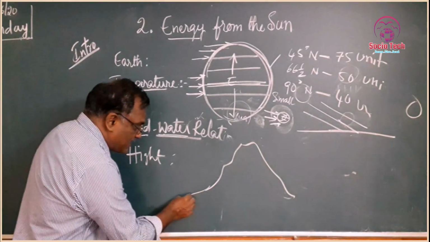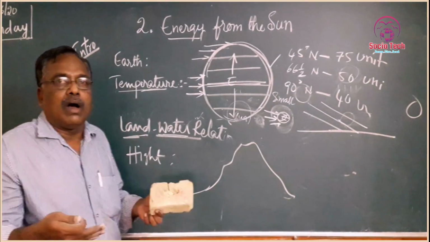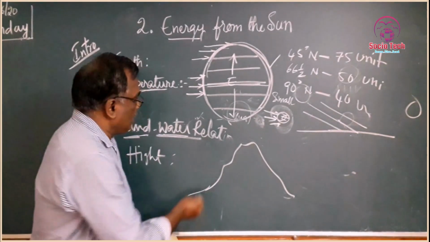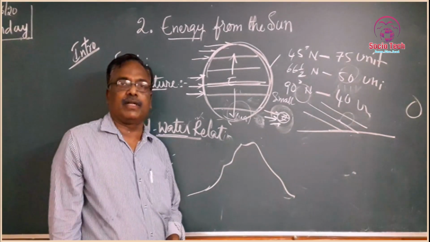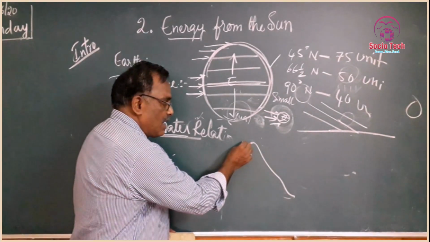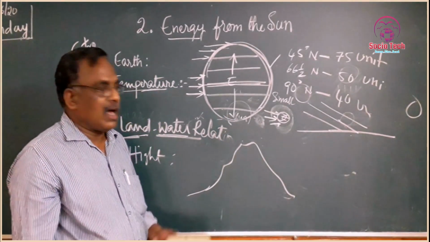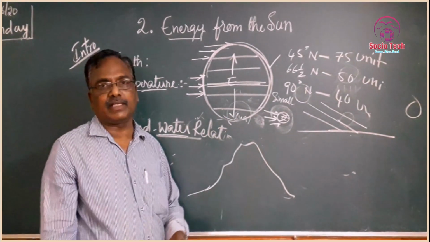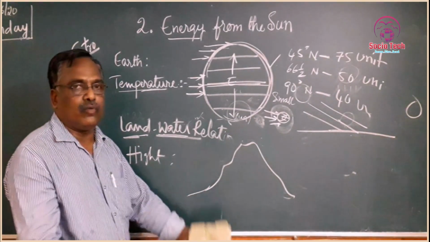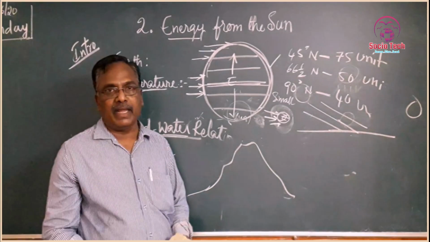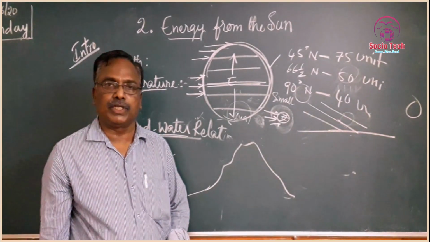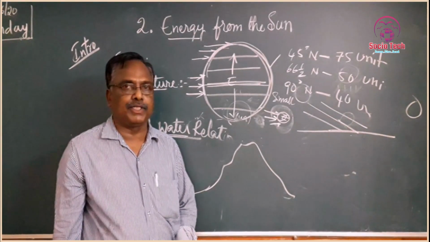But very low-lying areas experience a different temperature. A place at the highest elevation experiences a different temperature, and places located at the foot of hills or in the plains experience different temperatures or different solar energy.